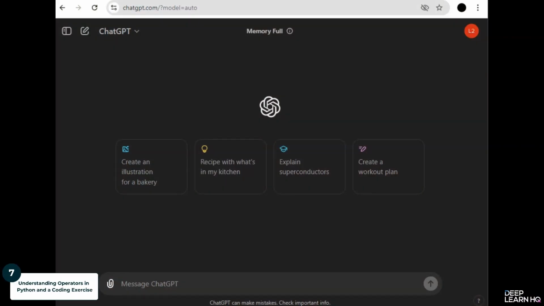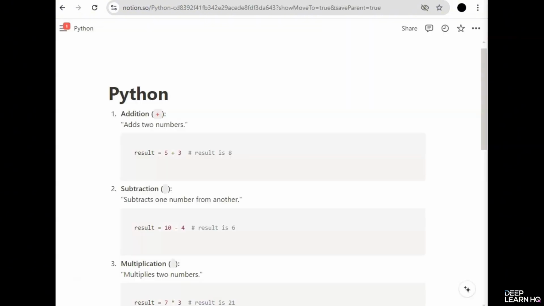Operators are symbols that perform operations on variables and values. They are fundamental to writing effective code because they allow you to manipulate data and perform calculations. By the end of this lesson, and with a practice exercise I'll give you, you'll understand the different types of operators in Python and how to use them in your code. Let's start with arithmetic operators.